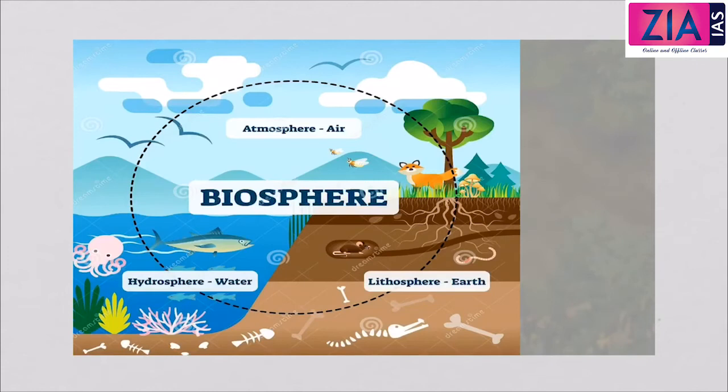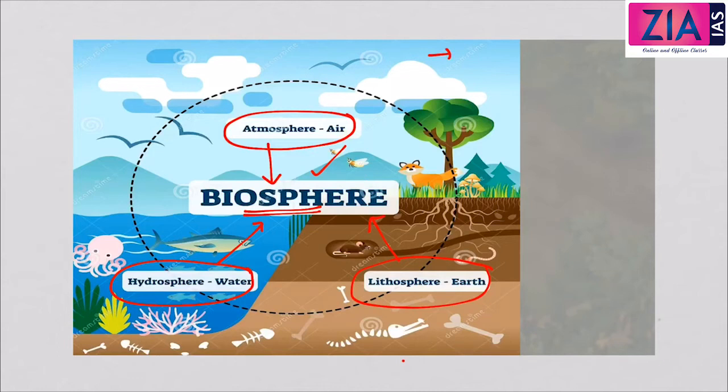Okay. Now let's see this biosphere. This is what I have explained to you. Atmosphere is the representation of air. Hydrosphere is the representation of water resources, and lithosphere is the representation of earth. And the biosphere is where all these three, atmosphere, hydrosphere and lithosphere, interact or meet. So from this, what we can conclude is that life is the characteristic feature of the biosphere. So the biosphere is nothing but that which supports life.